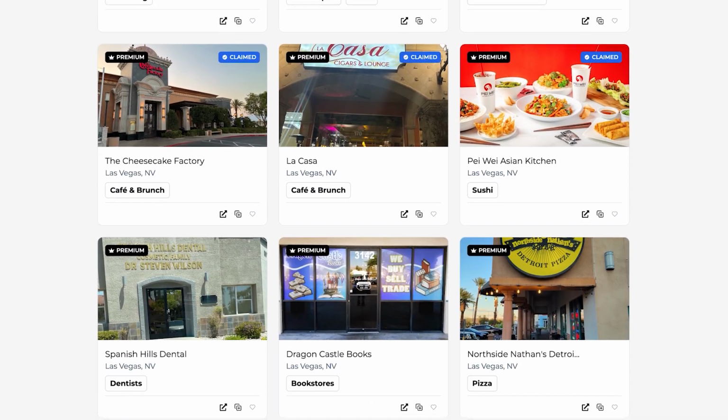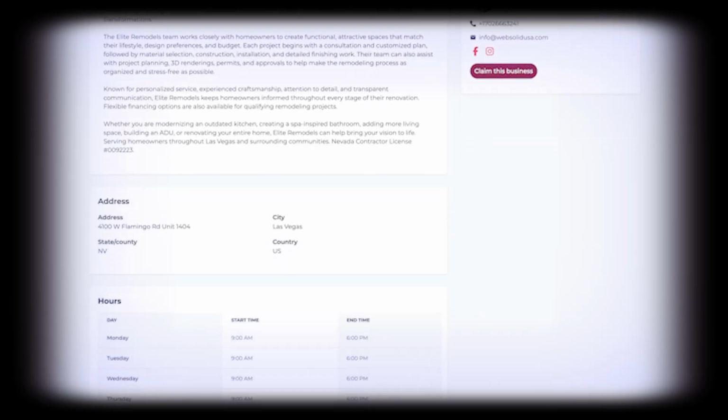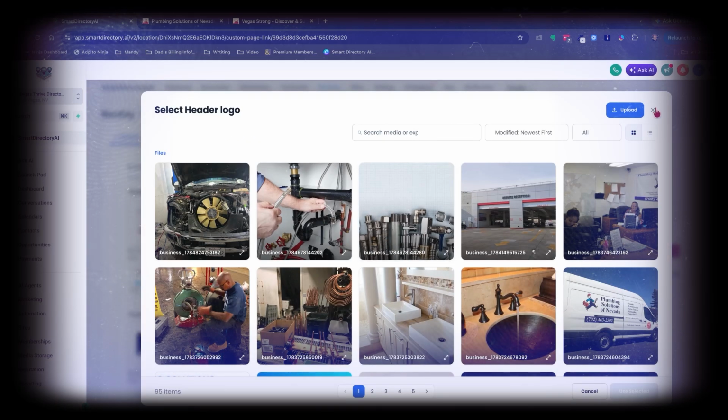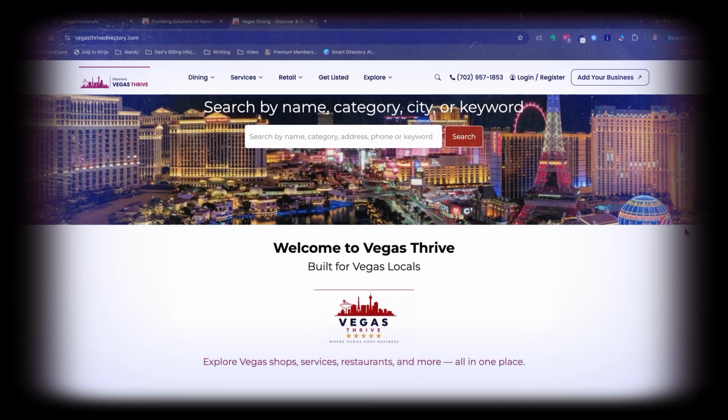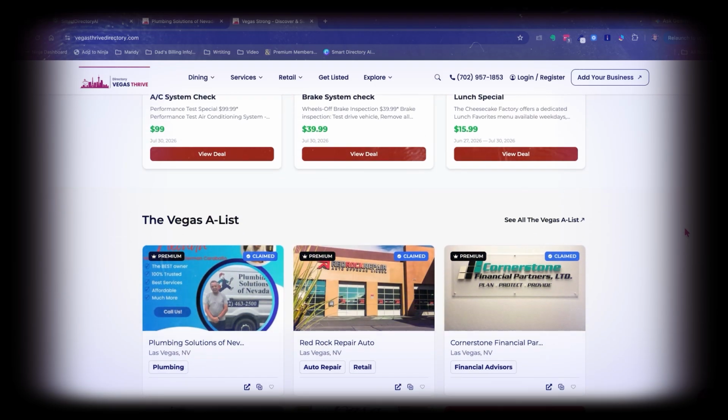And what are we giving away? A free listing on a local directory site, like this one. You can see it's customized to a local area. You can also create a site around a specific niche, like home services. It has dynamic search so people can find businesses. Businesses can post deals. There's local events, local news, etc. Normally, it would take you weeks to months to set something like this up. But with my Smart Directory AI software, you can do it in an afternoon.